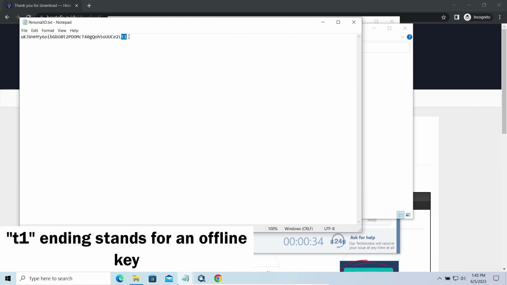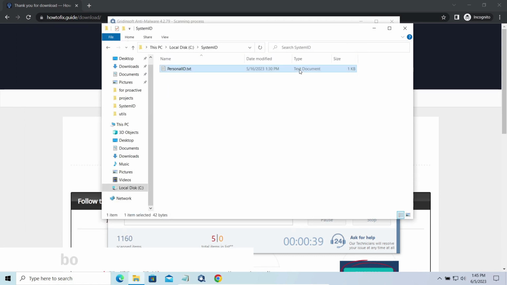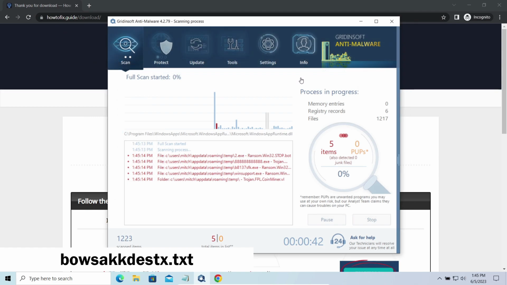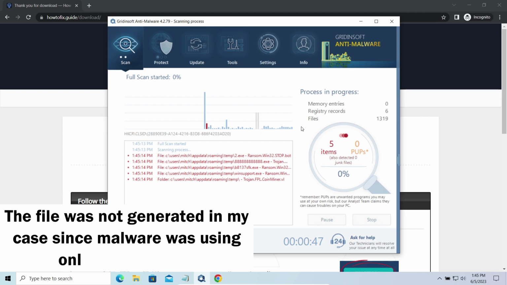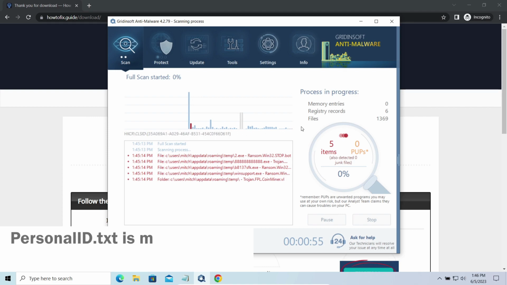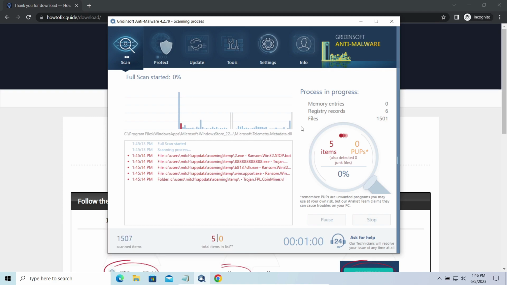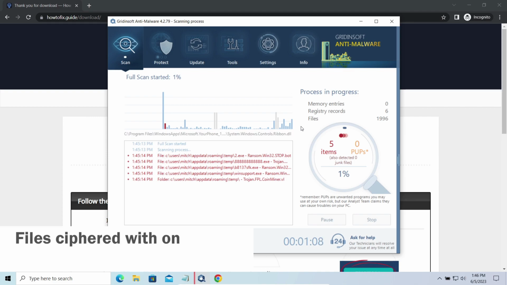If the string ends with T1, then malware has used an offline key to encrypt your system. Any other ending on the string means the use of an online key. The other sign of online key usage is the presence of this strangely named txt file in the same folder. This file keeps a public key used during the creation of an online key, though it may sometimes be created but not used because of network errors. To be sure about the type of the used key, it is better to look at the personal ID.txt file. The difference between online and offline encryption keys directly influences your chances of success in file decryption.